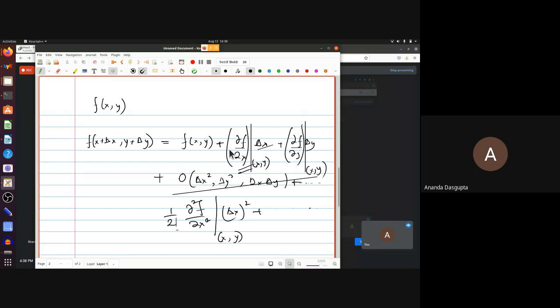It depends on the point, but does not depend on how big delta x is. Of course, you might say if delta x is very, very big, then this approximation will not be a very good approximation, because then you should take into account the higher order terms which you have ignored. But that's a different thing altogether. The first order term is always del f del x at x comma y times delta x.